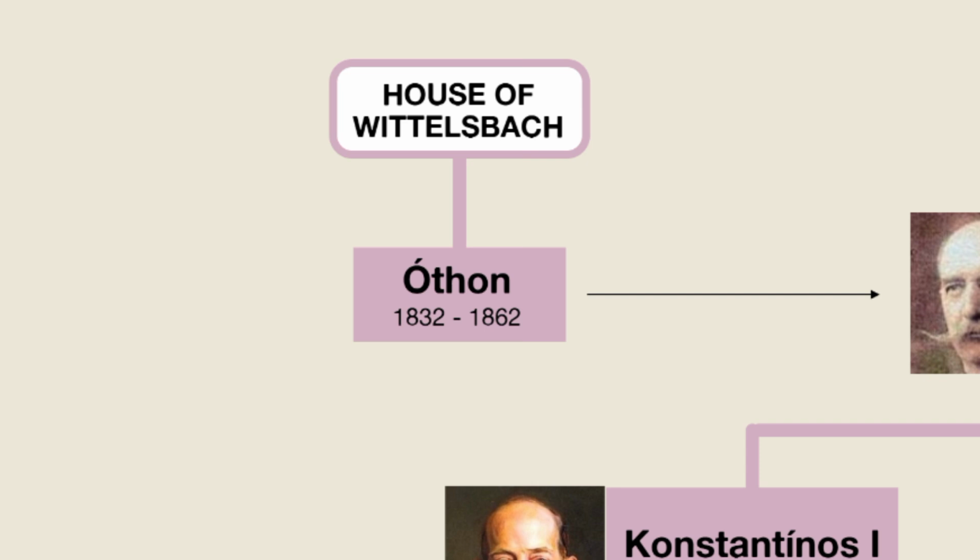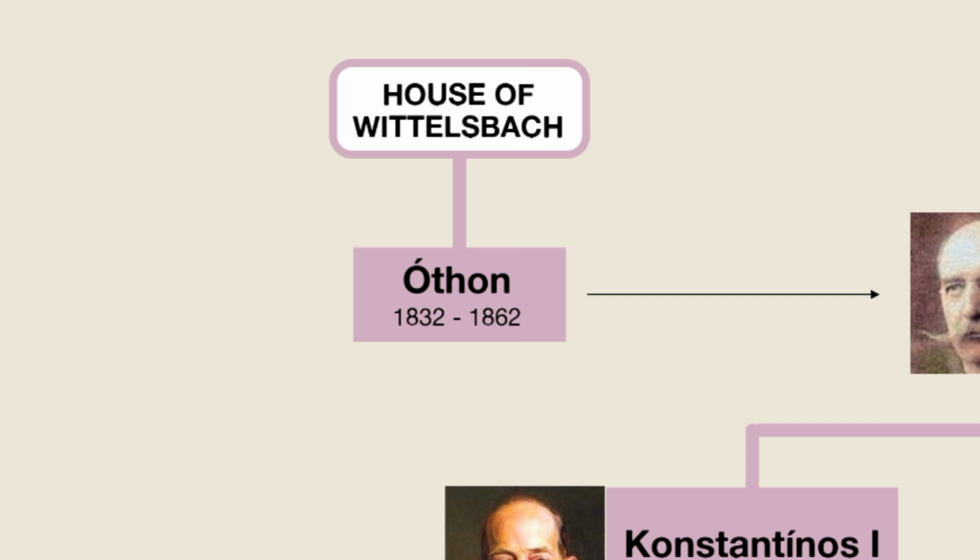Otto, or Othon in Greek, ascended the newly created throne of Greece at age 17. His government was initially run by a three-man regency council made up of Bavarian court officials. Upon reaching his majority, Otto removed the regents when they proved unpopular with the people, and he ruled as an absolute monarch. Eventually, his subjects' demands for a constitution proved overwhelming, and in the face of an armed, but bloodless, insurrection, Otto granted a constitution in 1843.